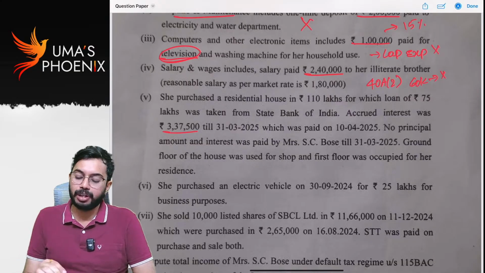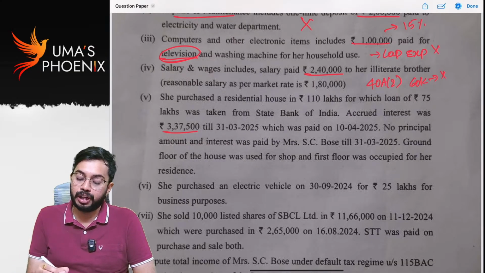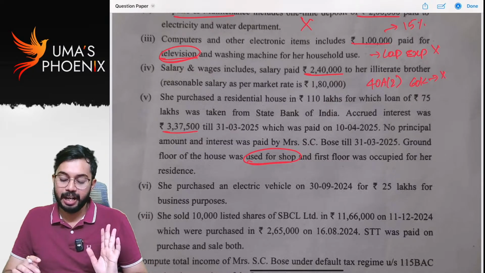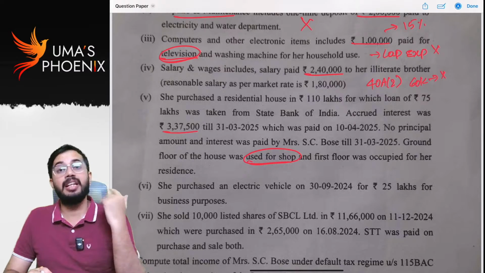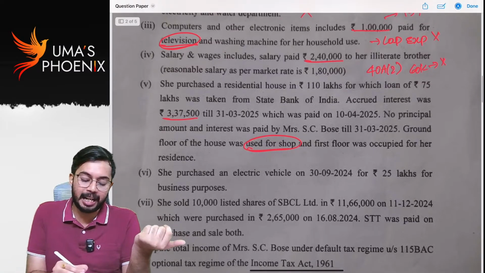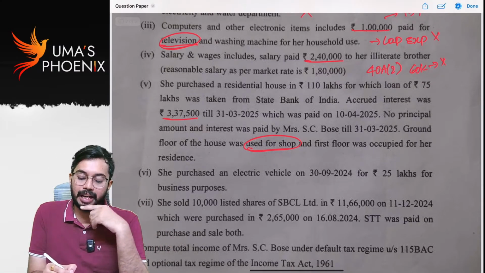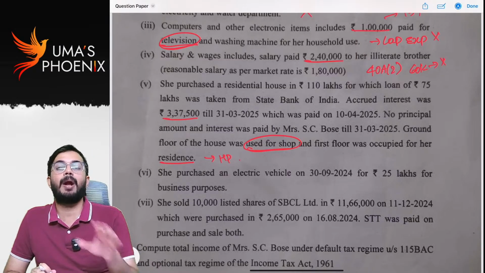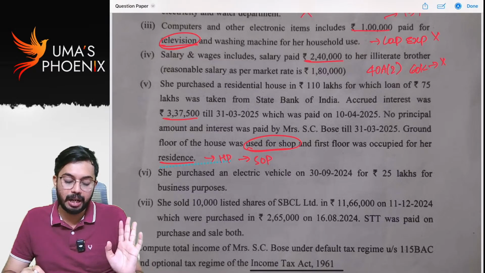No principal amount and interest was paid. Ground floor of the house was used for shop. That means only half of the expenditure is eligible for deduction under PGBP. Balance is used for residence. So that is self-occupied property, right? So expenditure related to self-occupied property is not allowed as deduction under PGBP.